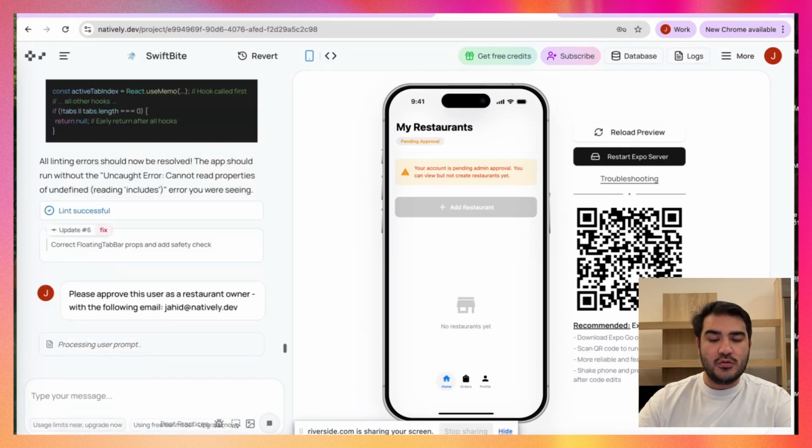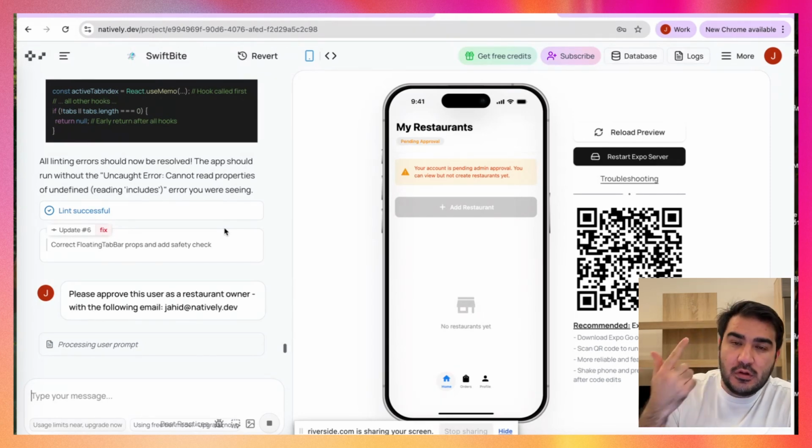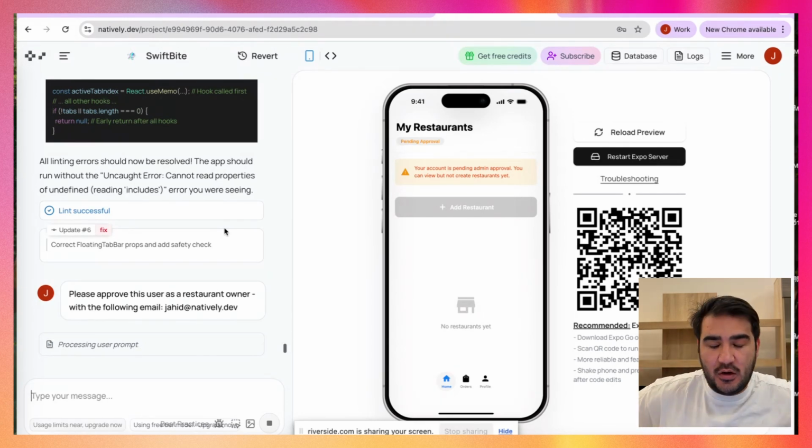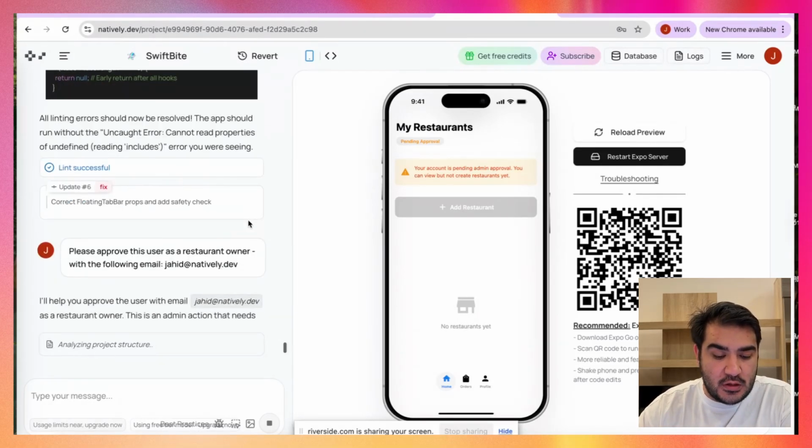Okay, let's approve. So I want to approve myself here manually, but then we should be able to approve the restaurant owners from the database. We just click through, and then they have to refresh the app, and they will see that they're approved, and then they can list. Because now we cannot add restaurants, we just have to be approved first. This is cool. Yeah, we learn new things here. That's nice.